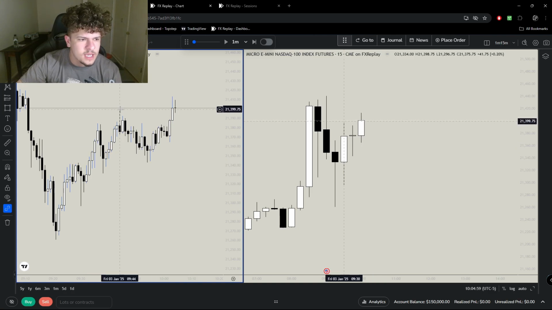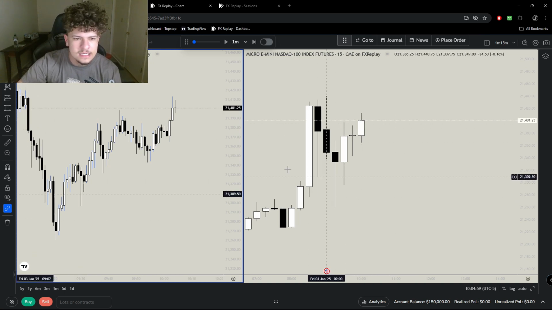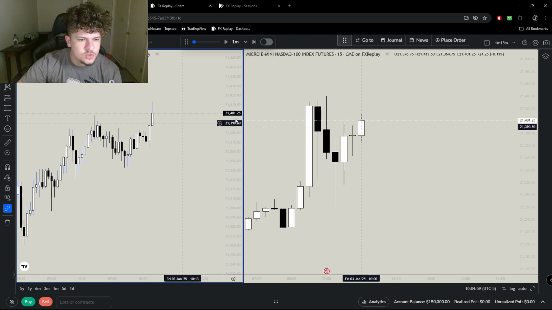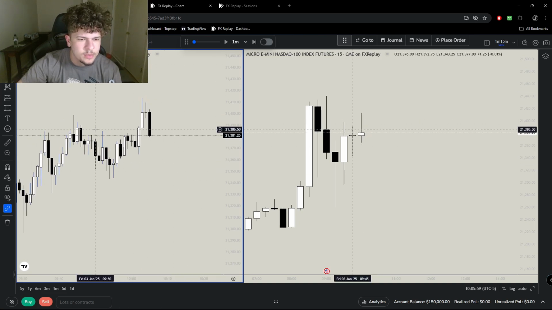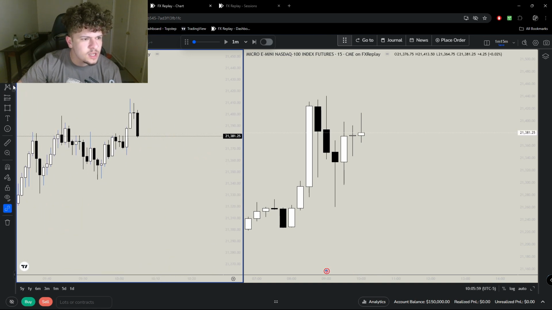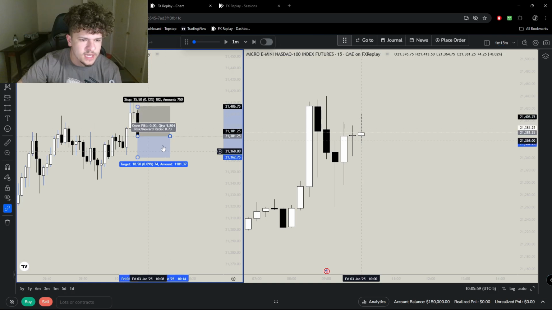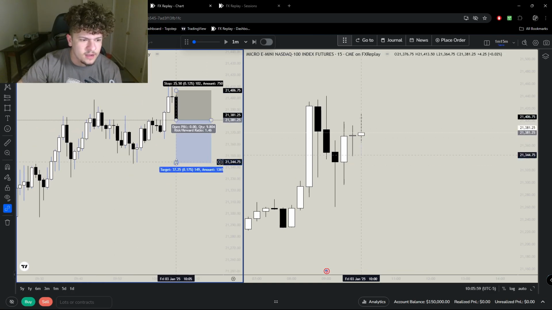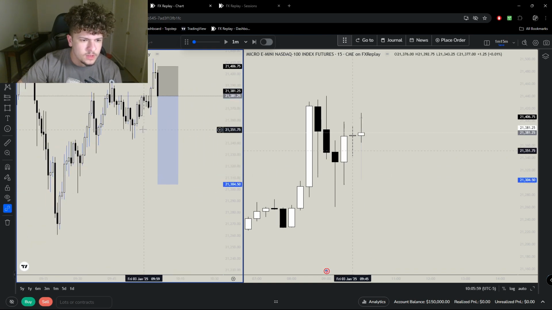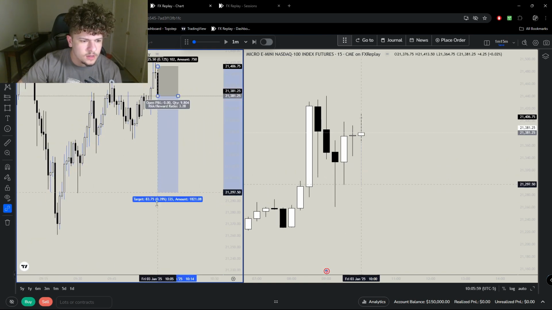We take out this high right here. And we also respect this right here, I'd say. So we sweep this liquidity, and then we inverse this 1-minute fair value gap. This isn't a perfect setup, but I think I would go take a short here just because the price action on this was pretty good. Let's actually just look at, we have a lot of resting liquidity here.